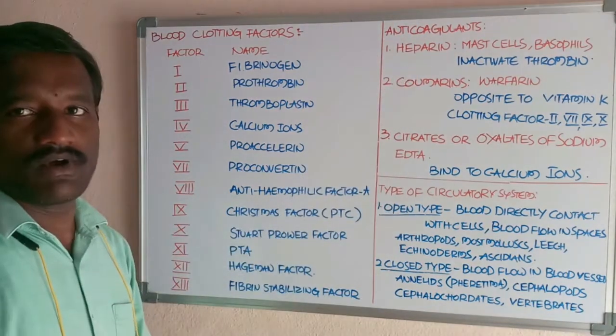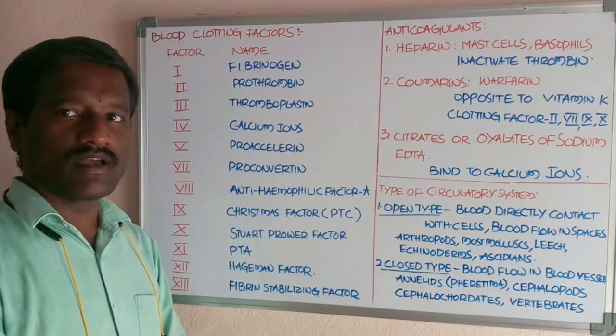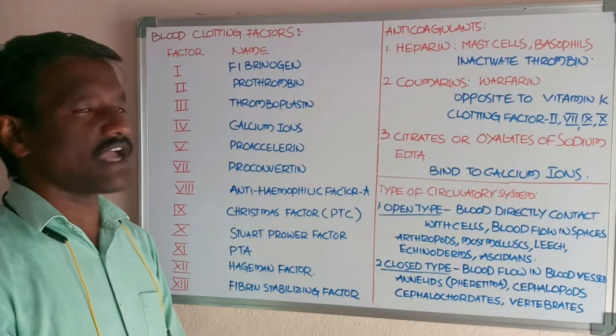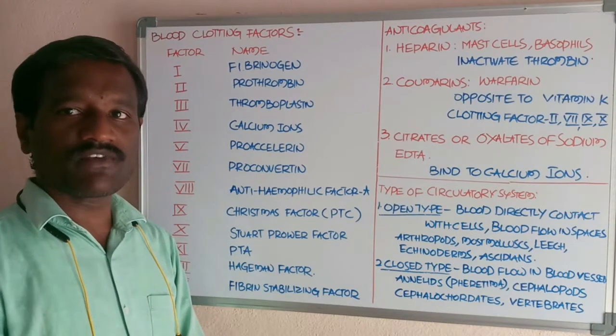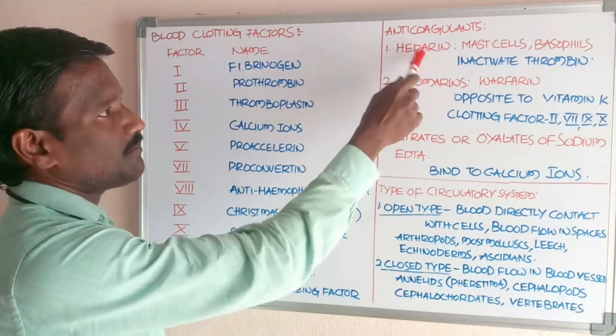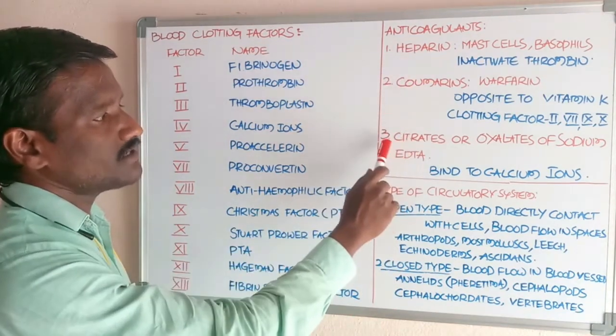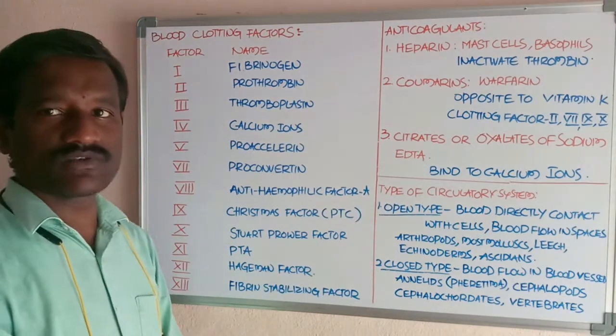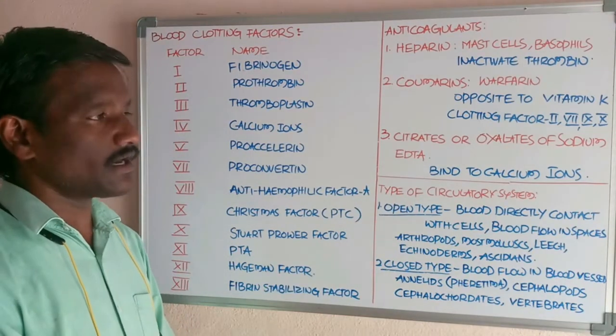And anticoagulants. What about the anticoagulants? Anticoagulants help in the prevention of the clotting of blood. The first one is heparin, the second one is coumarins, and the third one includes two or three types of chemicals.